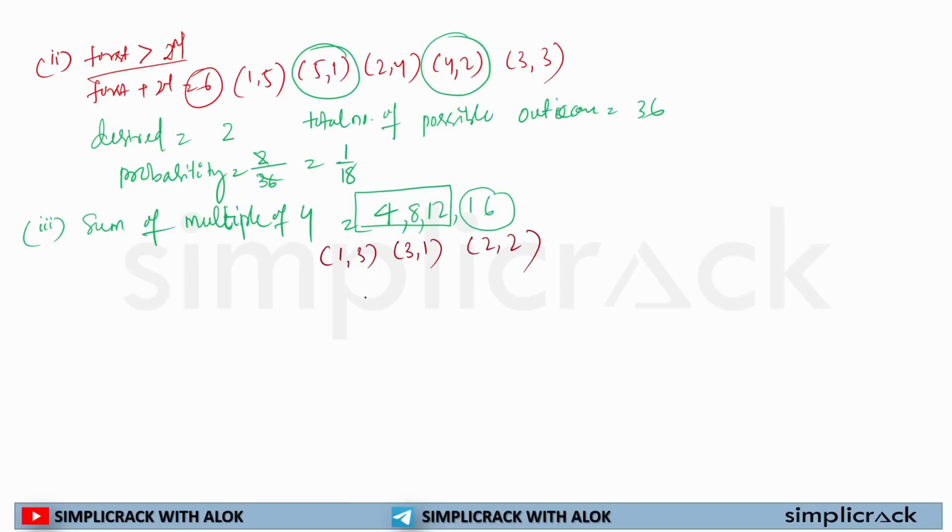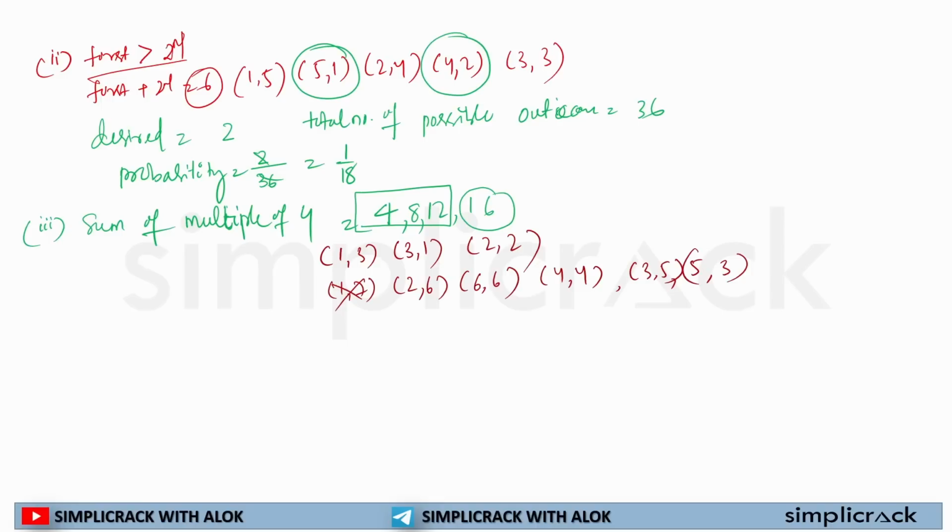Okay. For 8, can it be possible? 1,7, it won't be possible. 7,1, it will not be possible. 2,6; 6,2; or 4,4; or 3,5; 5,3. So these many pairs are available through which we can get 8.